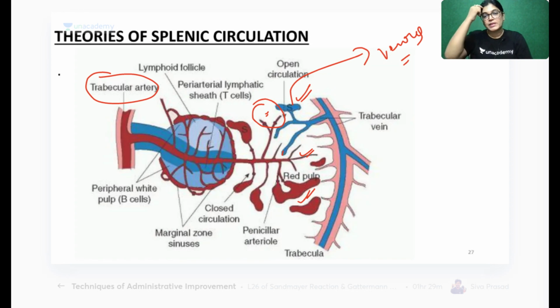Dr. Baby, red pulp and white pulp are confusing. So Dr. Baby is having confusion. All others, have you understood red pulp and white pulp? Okay, other students, have you understood? Everyone? Yes. So, okay, Baby. Yes, many students have understood.